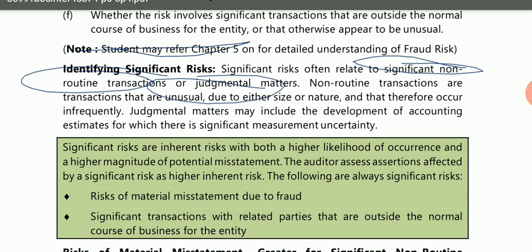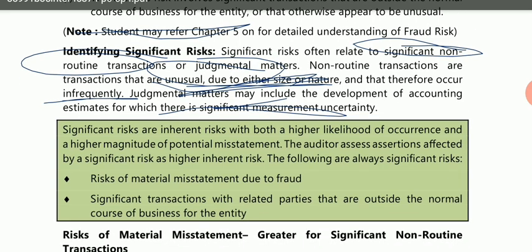Now, what are non-routine transactions? Those that do not happen in the daily routine. Non-routine transactions are transactions that are unusual due to either size or nature, and therefore occur infrequently, meaning they do not occur frequently. And what are judgmental matters? Judgmental matters are those matters which include the development of accounting estimates for which there is significant measurement uncertainty. So judgmental matters are those which have a high degree of subjectivity. Okay, so they are saying significant risks are those related to both of these, judgmental matters and non-routine transactions.